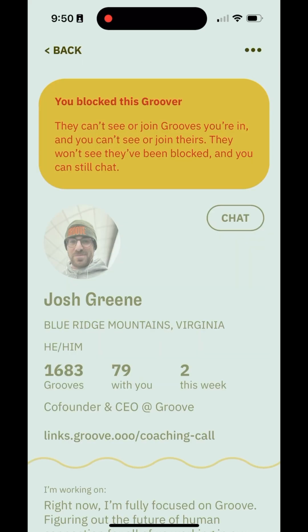Keep in mind that Groove is a very social platform, and so a block doesn't necessarily mean that someone did something wrong. It also can mean that you just simply don't vibe with that person, you don't want to end up in grooves with them again. So please note that they cannot see that they've been blocked on your end, and you can always reverse this.